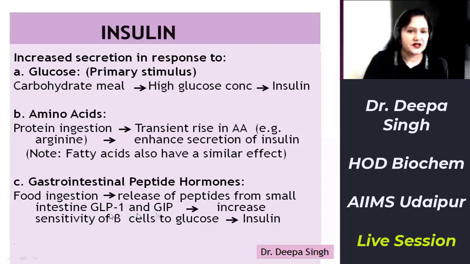Both these peptides will increase the sensitivity of beta cells to glucose, thus enhancing insulin secretion. So the three factors which enhance insulin secretion are increased glucose concentration, amino acids and even fatty acids, and gastrointestinal peptide hormones.